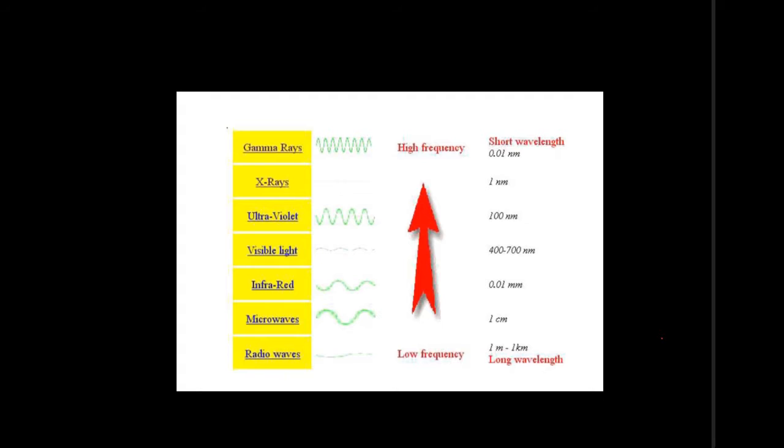Hello friends, welcome back. In the last lecture we saw the electromagnetic spectrum and frequency ranges, running from 30 Hz to 300 gigahertz. In this lecture we will see gamma rays, X-rays, ultraviolet rays, visible light, infrared, microwaves and radio waves. By using these frequencies we can see their advantages also. First of all, let's start with gamma rays.